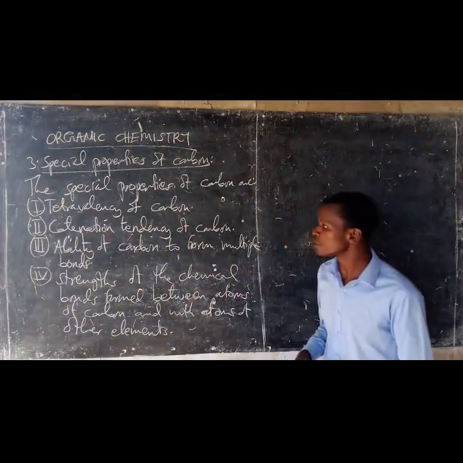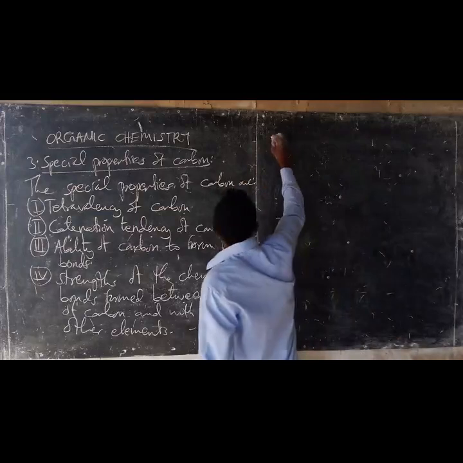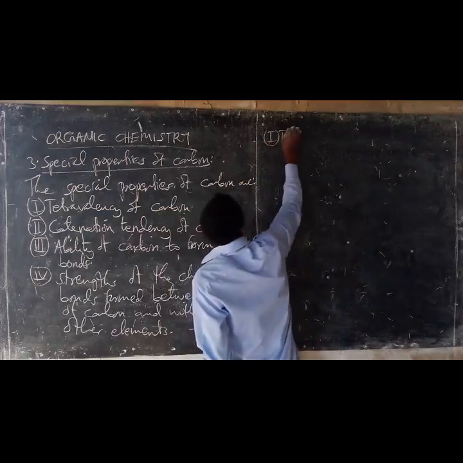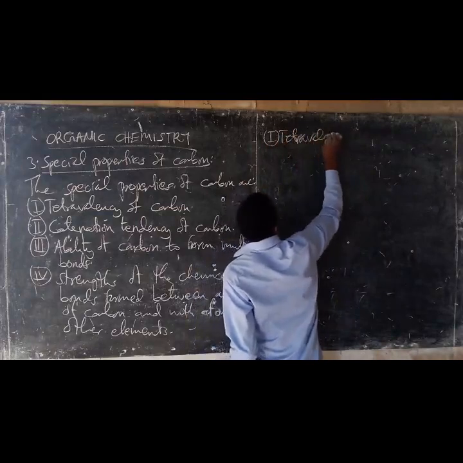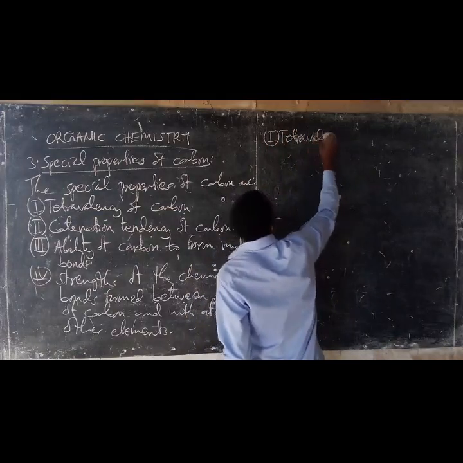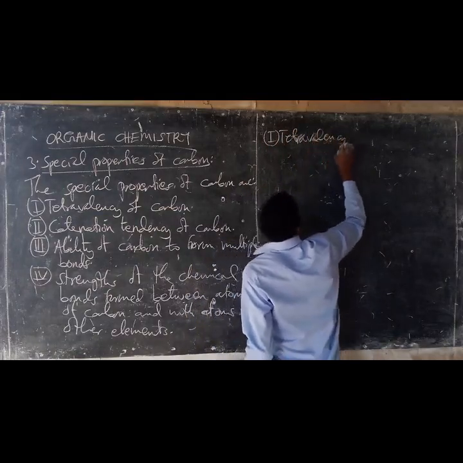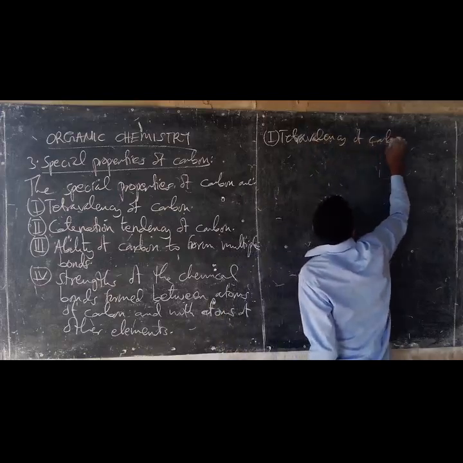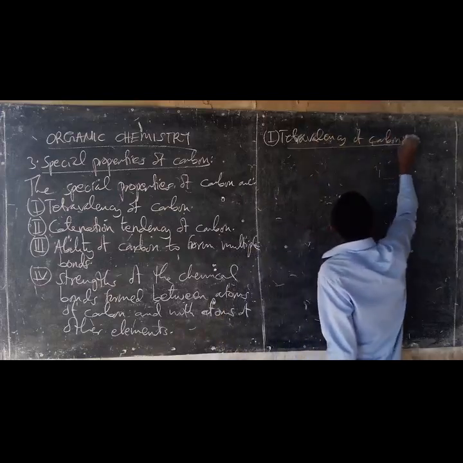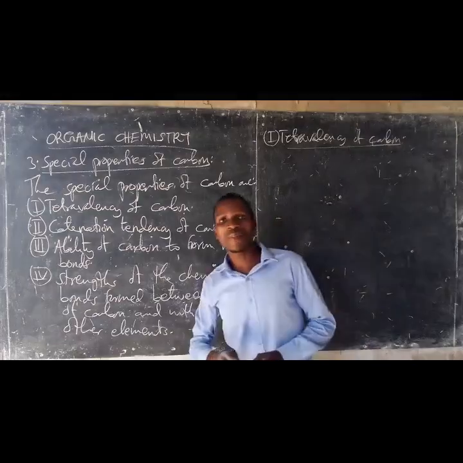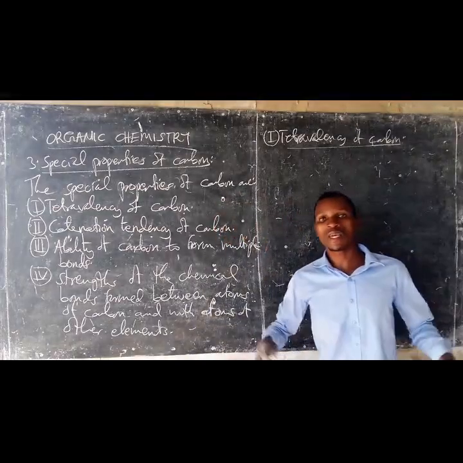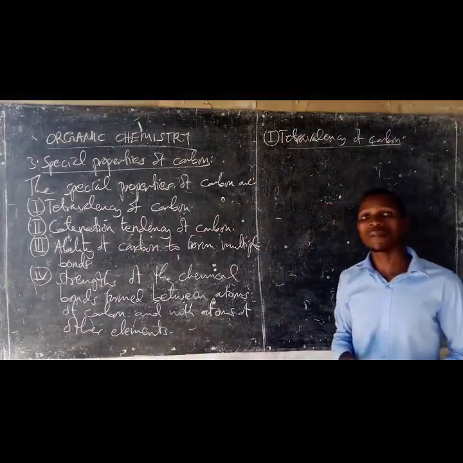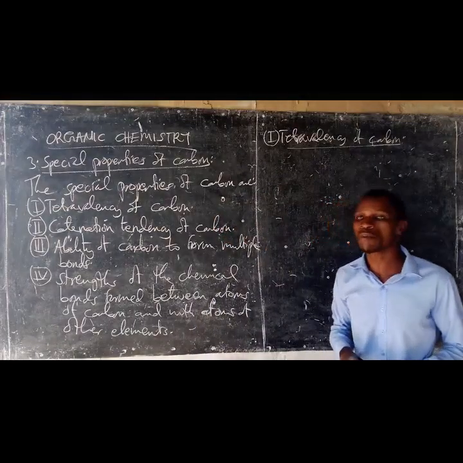number of compounds. Let's start with the first one, which is the tetravalence of carbon. Tetravalency of carbon. What does it mean by tetravalency? Tetravalency is the ability of an atom to form four chemical bonds. So the atoms of the carbon element are able to form four chemical bonds.